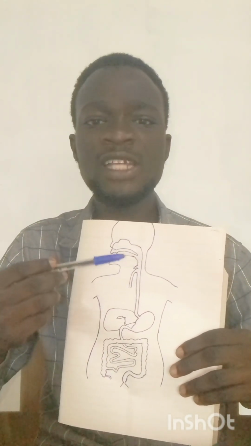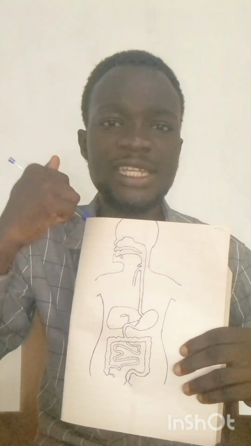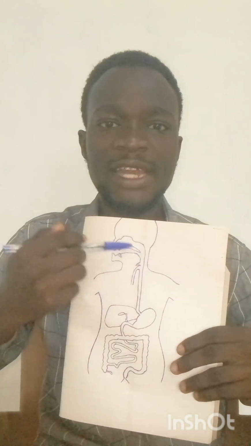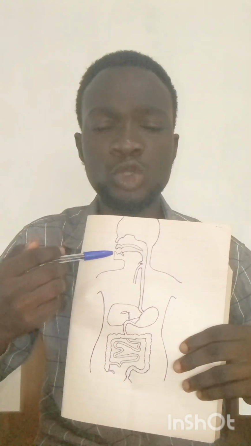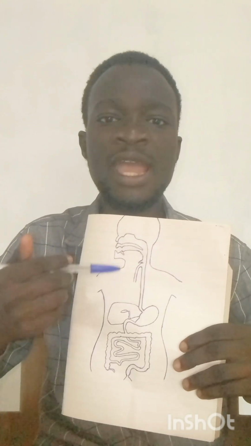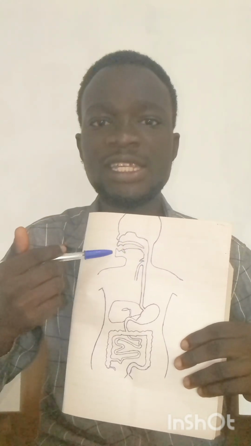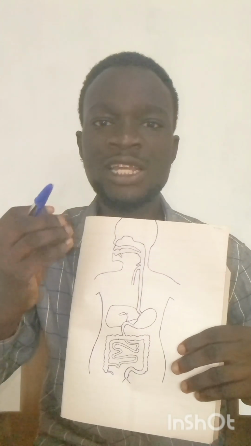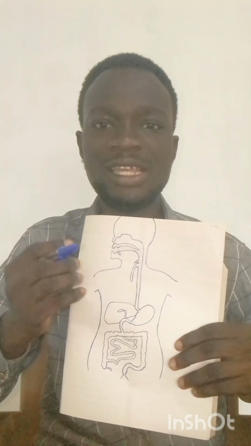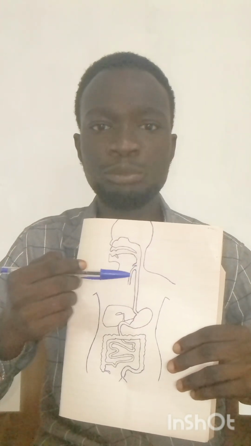Now the function of the tongue is to roll the food so that it will propel it into the throat or the esophagus. The tongue is key because it rolls the bolus of food and puts it into the esophagus. Then the teeth are there to crush hard food substances into simple form.